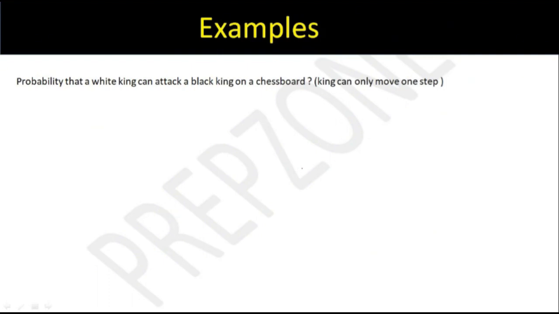Okay, so in chessboard, for people who don't know, there's a king, right? And the king can move only one step. It can move one step forward, back, left, right, diagonally, anywhere, but it can only move one step. Now try this. And here you will apply the concept from the homework I gave you, that's the hint.